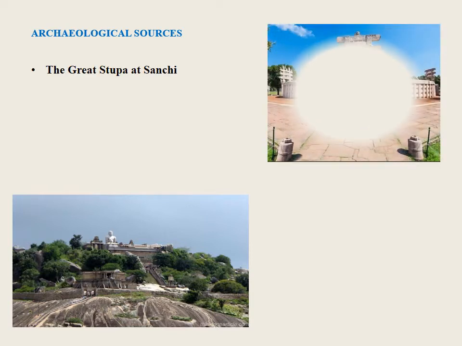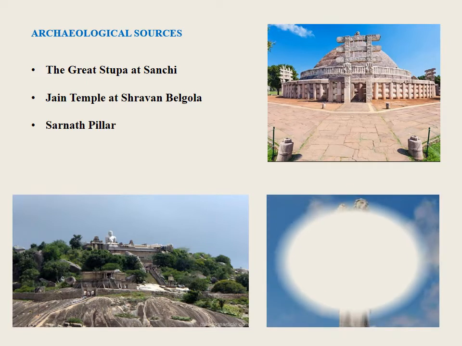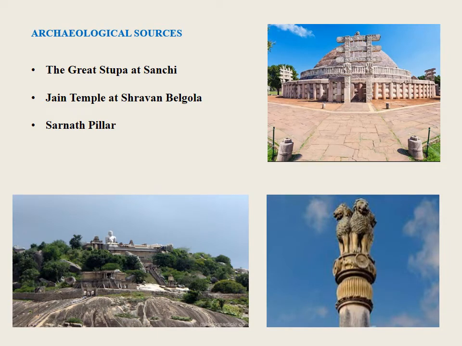Archaeological sources. The archaeological sources fall into several categories. The Great Stupa at Sanchi with sculptures which depict episodes from Buddha's life, a Jain temple at Shravanabelgola in Karnataka, and the Sarnath temple which has the wheels or dharmachakras depicting the propagation of message of Buddha to all parts of the world. Gandhara, which is now known as Kandahar, along with Punjab, became one of the most significant schools of early Indian art. This Gandhara school produced a number of fine sculptures of Buddha and Bodhisattvas.